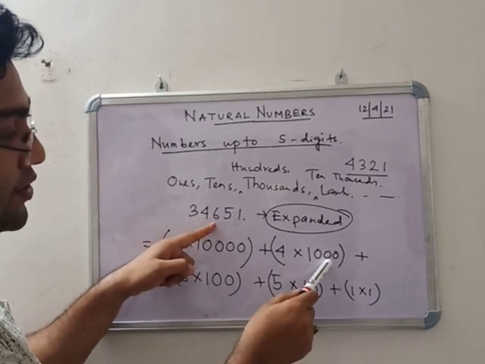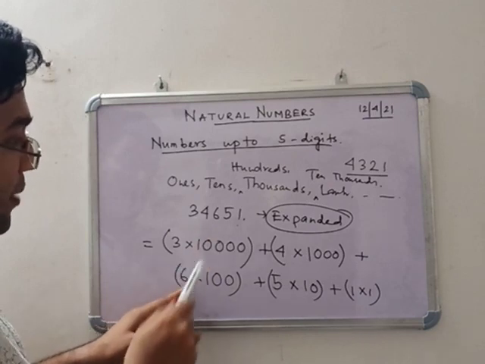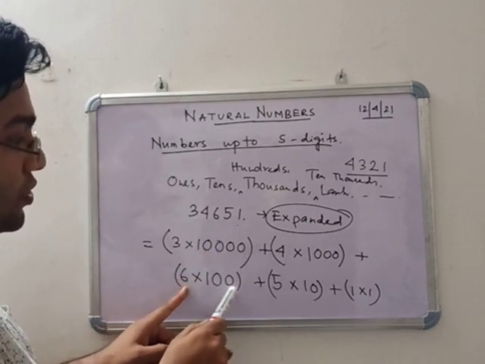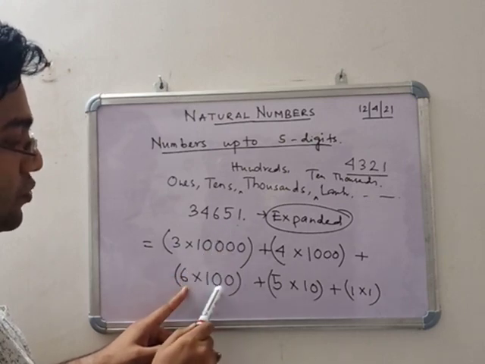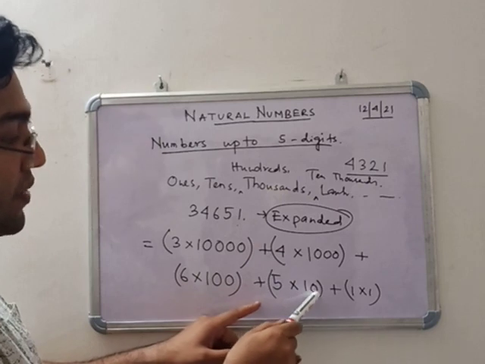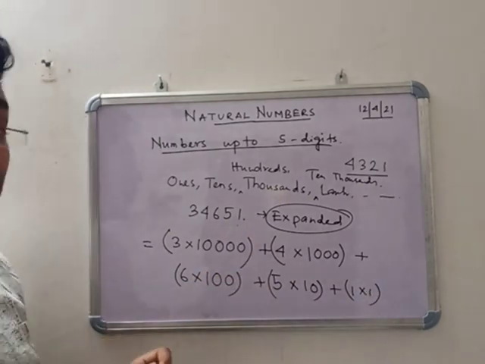That means 3 zeros. Okay? Plus 6. How many numbers are there after 6? 2. That means 2 zeros. After 5, one number is there. That means 1 zero. And after 1, no number is there. That means only 1, 1 into 1.